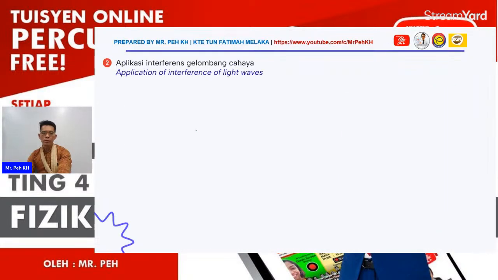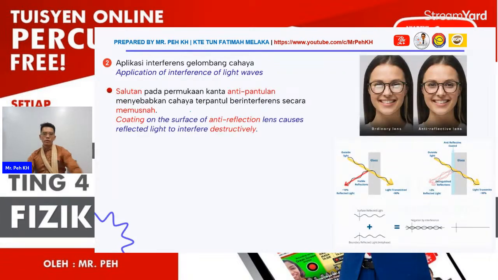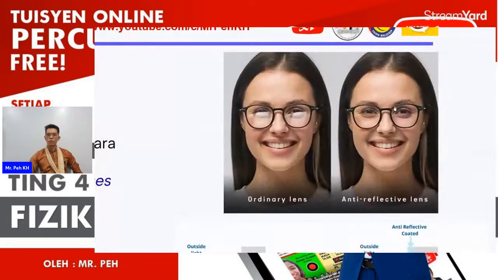Then the second application will be the light wave. Here you can see this is an application in spectacles. Some persons, when they are using a normal lens without the anti-reflective coating, will have the image appear on the lens. But if we have the anti-reflective coating, there will be less reflection.